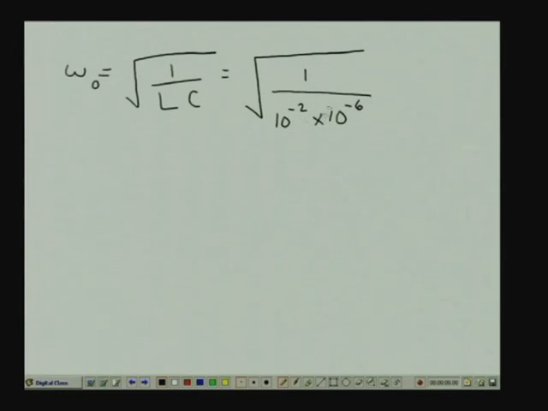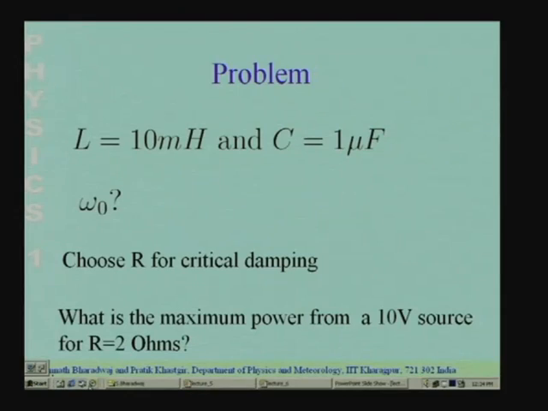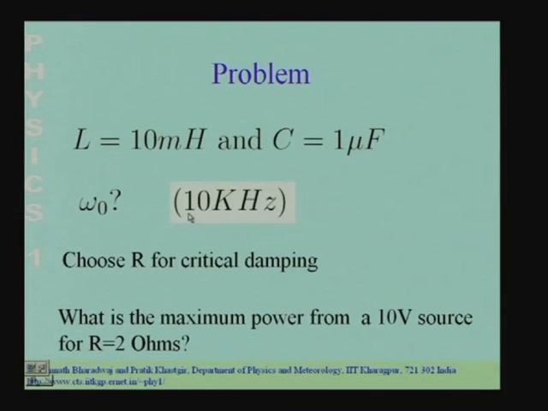So, we get 1 by 10 to the power minus 8, and if I take the square root of this, I will have 10 to the power 4 radians per second, and we need not bother here about the radians, it is dimensionless. So we get the answer 10 kilohertz. This is radians per second actually, but I am not going to mention the radians explicitly every time. So, omega naught has a value 10 kilohertz.